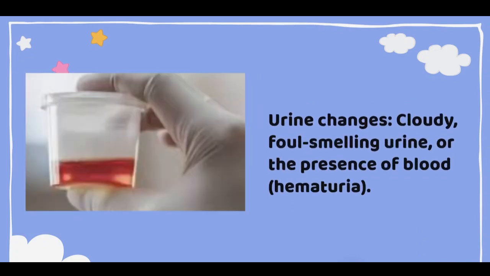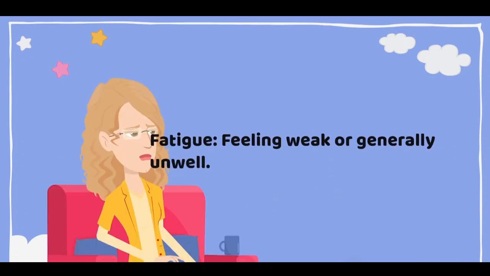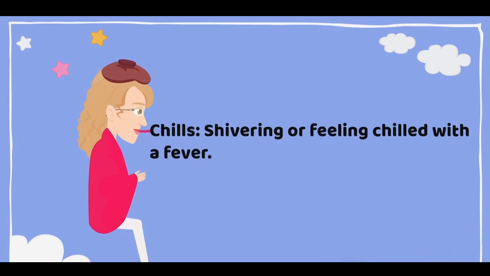Urine changes: due to infection, cloudy, foul smelling urine, or the presence of blood, that is known as hematuria, can be there. Nausea and vomiting: again due to infection, there could be systemic effects of infection. Next is fatigue, feeling weak or generally unwell. Chills: shivering or feeling chilled with a fever.